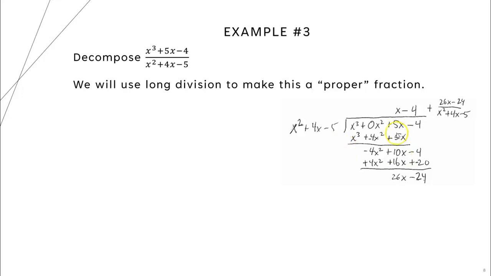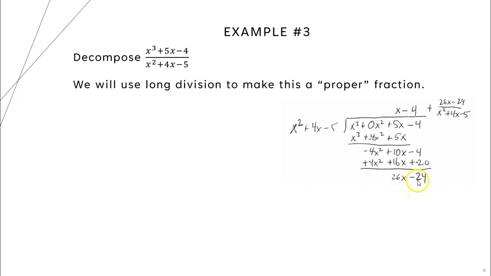We change our signs, just doing regular division. Carry down, and we end up with a negative 4x squared plus a 10x minus a 4. X squared goes into negative 4x squared negative 4 times, so we get a negative 4 right here. Negative 4 times x squared gives us a negative 4x squared, negative 4 times 4x gives us a negative 16x, and negative 4 times negative 5 gives us a 20. We change our signs, and so we end up with a 26x minus a 24.